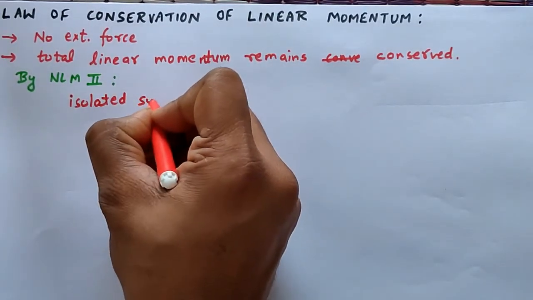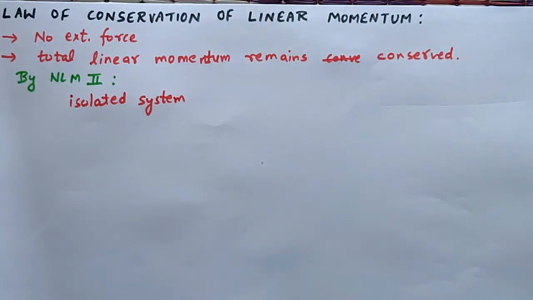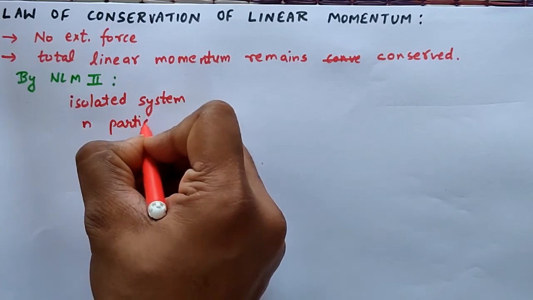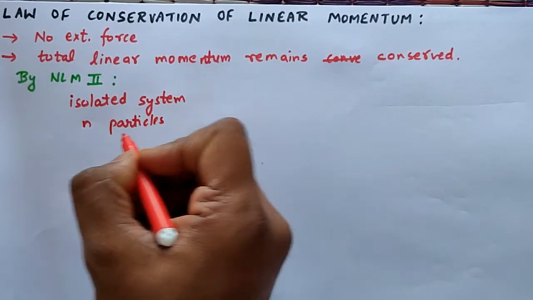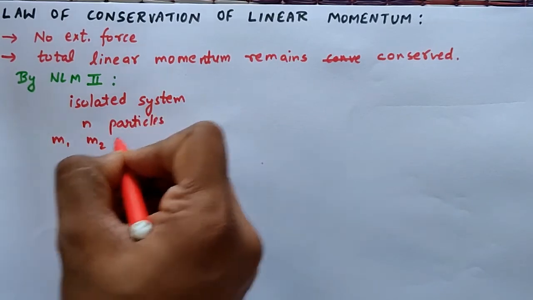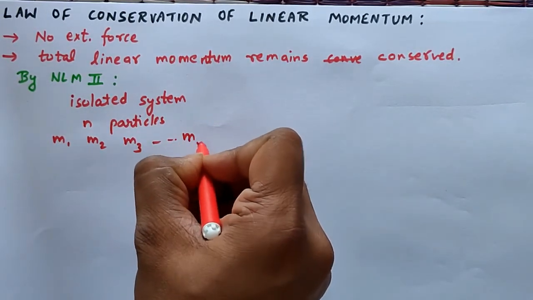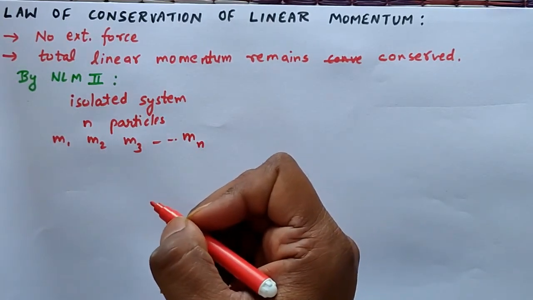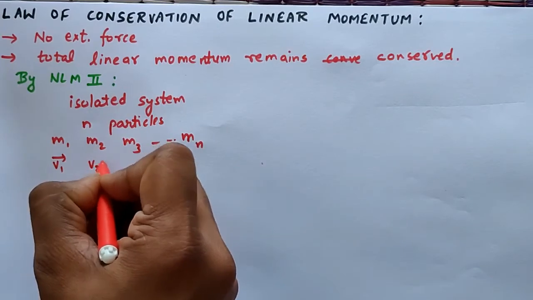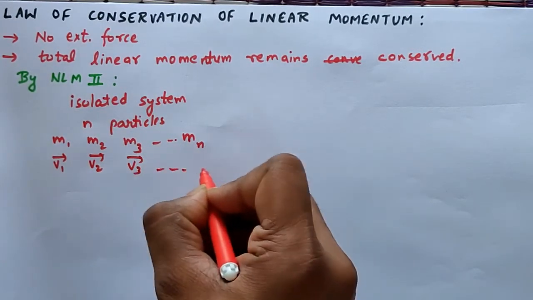Let us consider an isolated system in which there are n particles, and their masses are m1, m2, m3 and so on up to mn, and they are moving with the velocities v1 vector, v2 vector, v3 vector and so on up to vn vector.